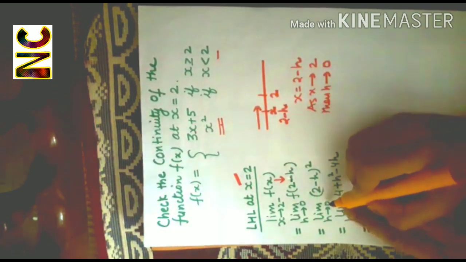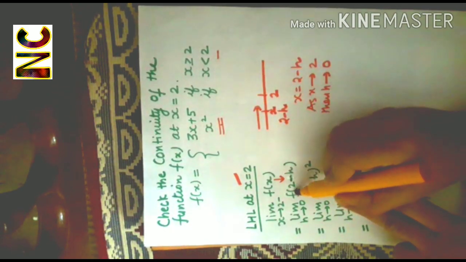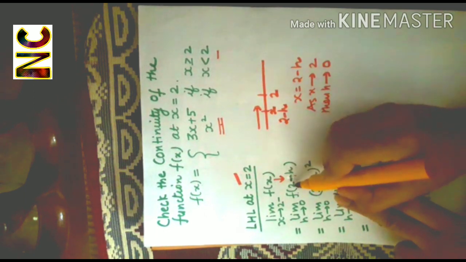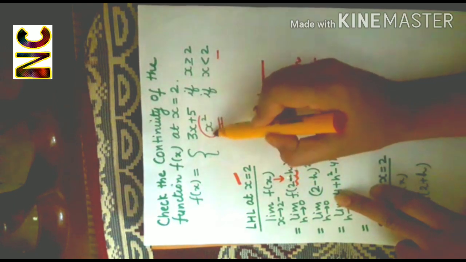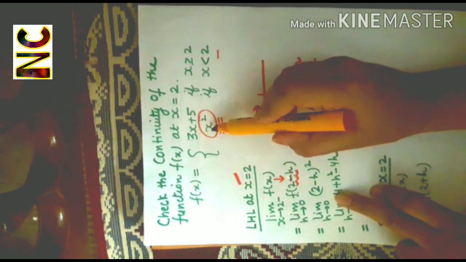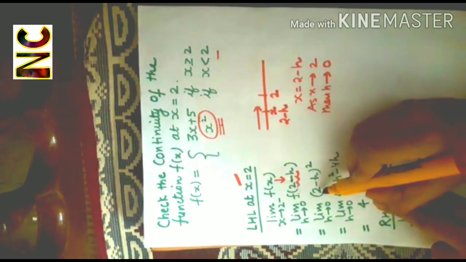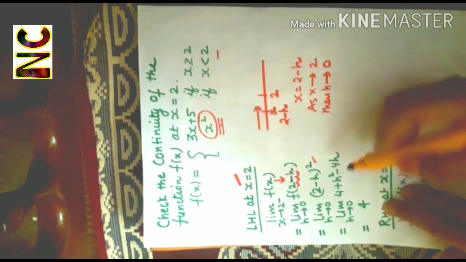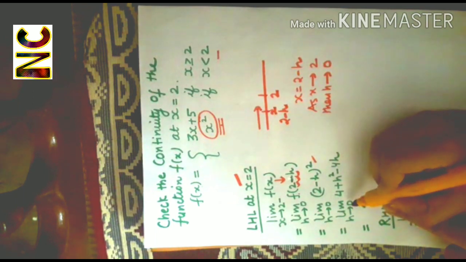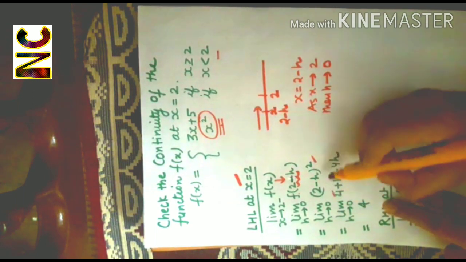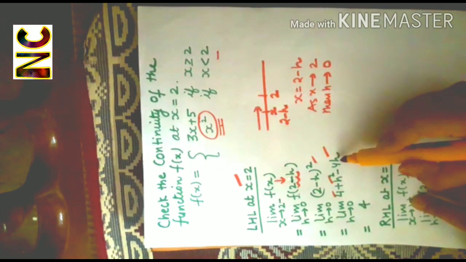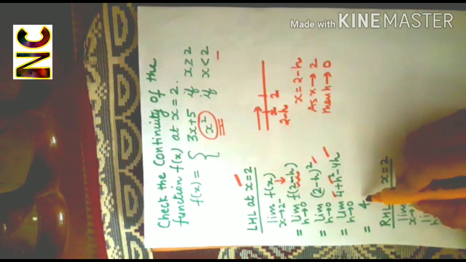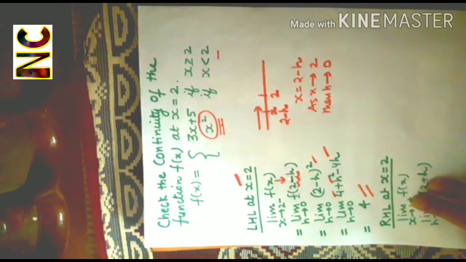So limit h tends to 0, f(x) is equal to x square and the role of x is being played by 2 minus h. So in this definition, wherever there is x, we will replace it with 2 minus h. So I'll get (2 minus h) whole squared. Its limit h tends to 0, open the square, it's 4 plus h square minus 4h. Now we apply the limit. So left-hand limit is equal to 4.